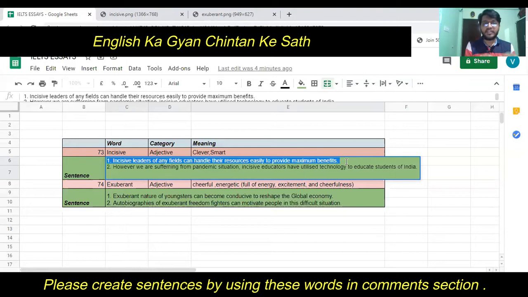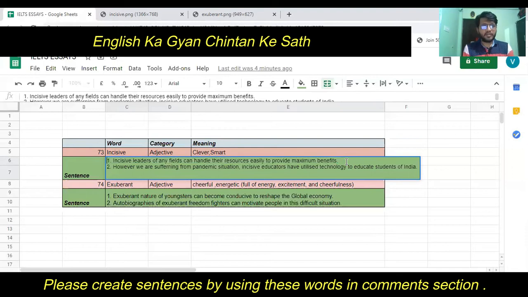If leaders are clever, smart, incisive in nature, then they can handle their resources very easily, very smartly to produce maximum benefits. That is the meaning of the word incisive. Incisive means smart or clever.